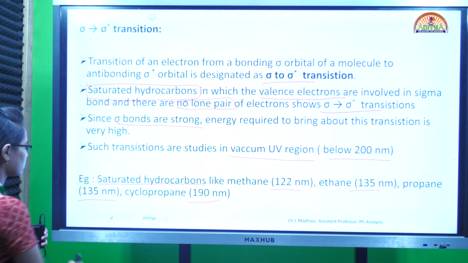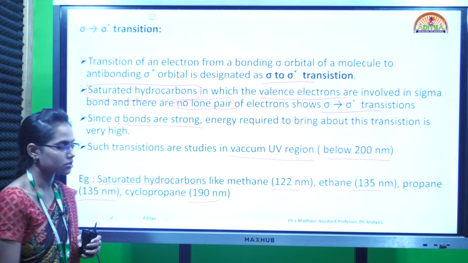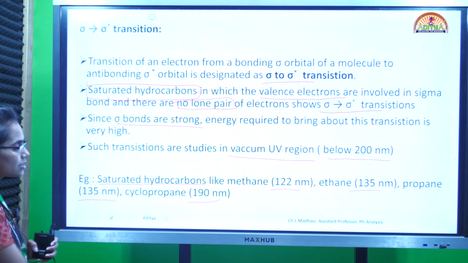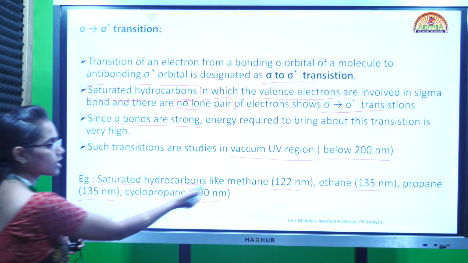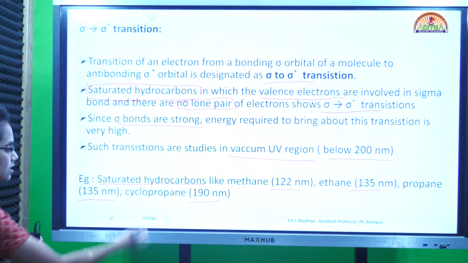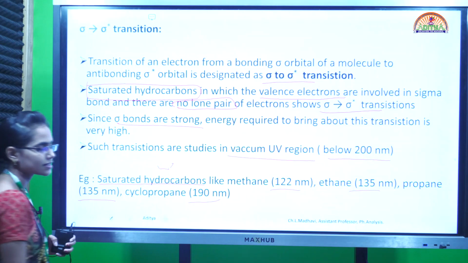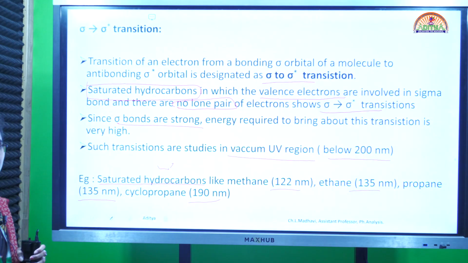The valence electrons should be involved in the formation of sigma bonds, and there should be no lone pair of electrons. Normally, lone pairs of electrons are present in heteroatoms or in the halogens. As we are seeing in the examples, these are only saturated hydrocarbons. We do not have any halogens or heteroatoms there. So compounds with only single bonds can be taken as examples for these sigma to sigma star transitions.